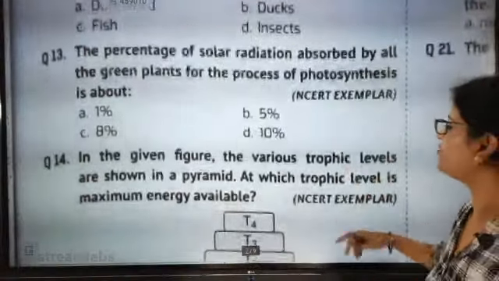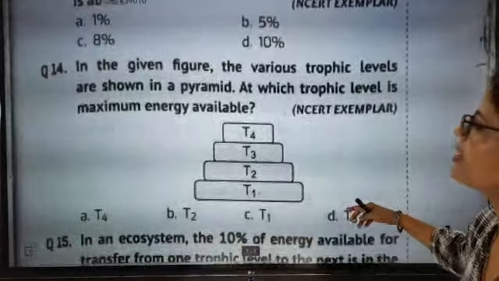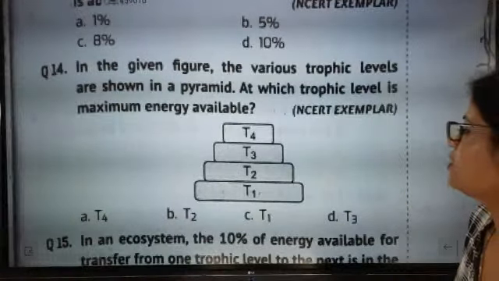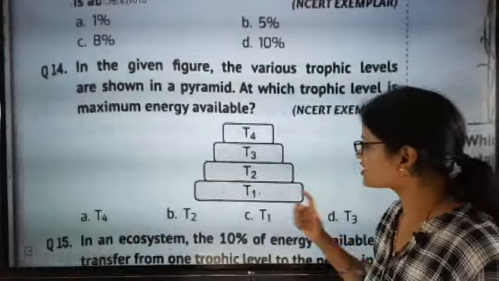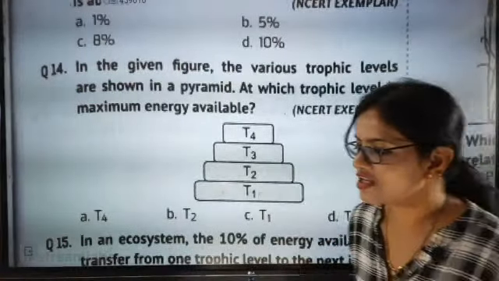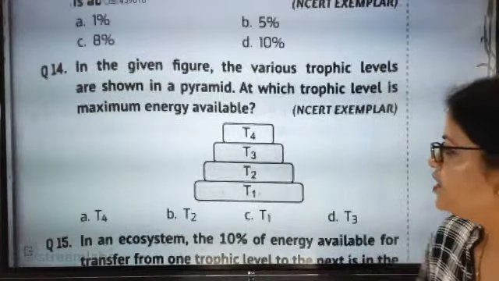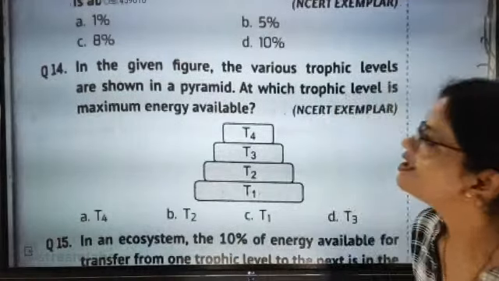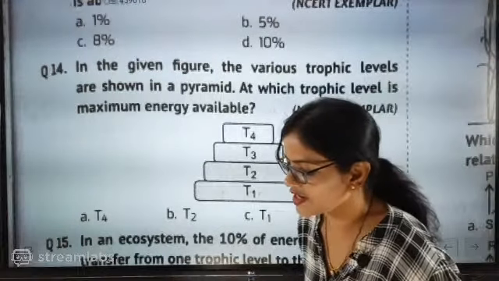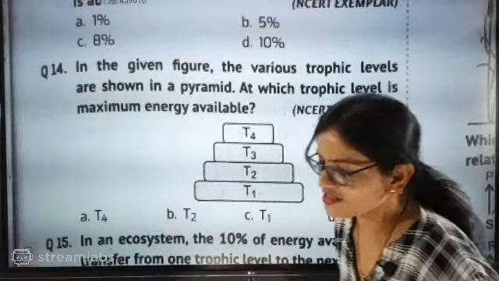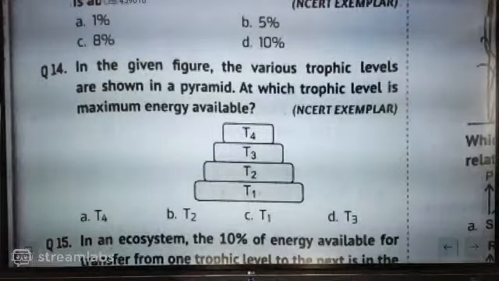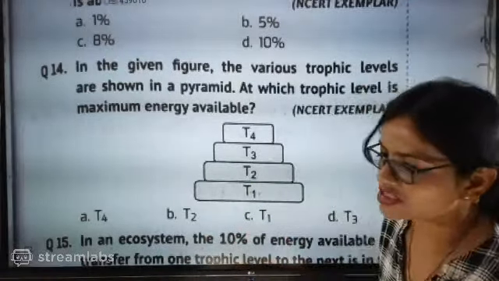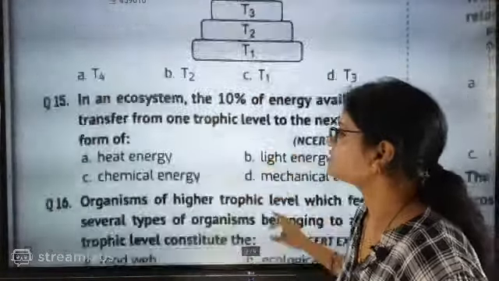In the given figure, the various trophic levels are shown in a pyramid. At which trophic level is maximum energy available? Which one is going to get the maximum energy level? T4, T2, T1 and T3. So what is going to be the correct answer? C is the correct answer. The reason C is the correct answer: this is the plant side, so they have the maximum energy. And then the 10% rule will be followed.